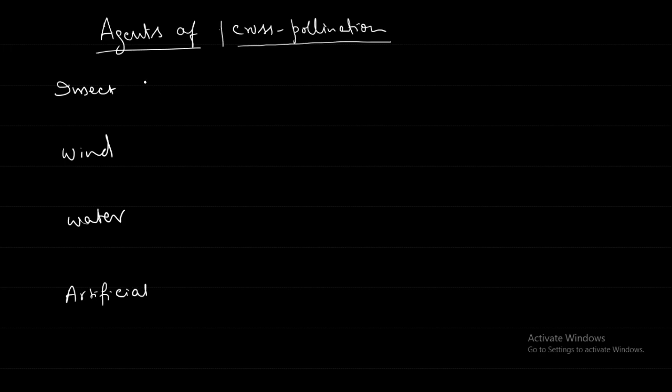The most common and most well known is the insect pollination. Technically it is called entomophily. The plant is entomophilous, and this is called entomophily. So insect pollination, this one is called entomophilous flowers.